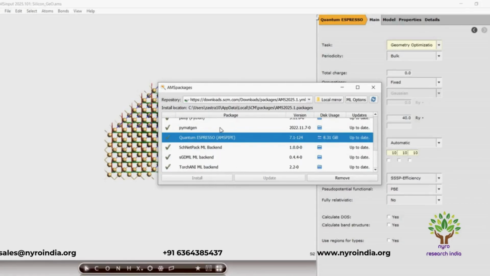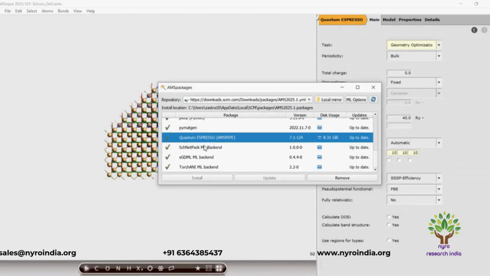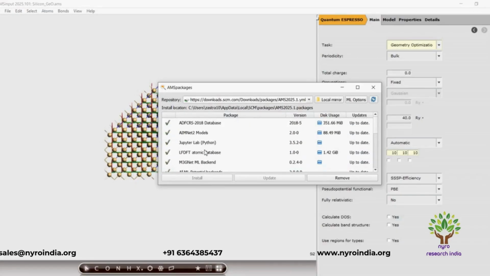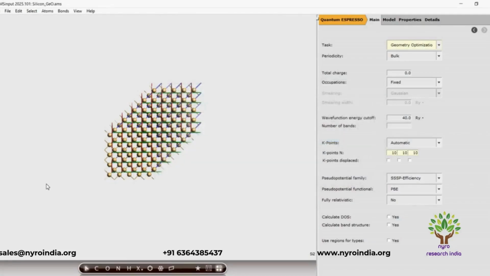It will install by itself from the AMS packages repository. These are the relevant packages in this interface. Once the installation is finished, we can execute the calculations.